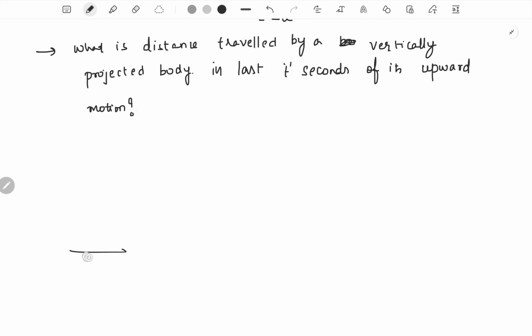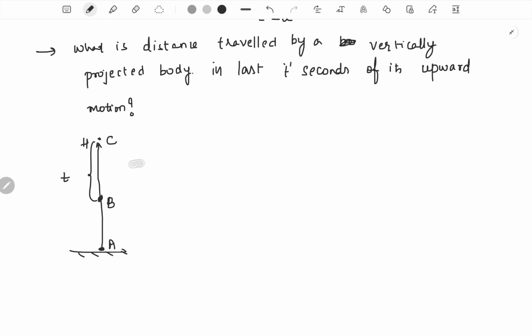Imagine this was the ground, for example, and then we projected it vertically upwards. So this is the highest point. Let's say the point of projection is A, and C is the highest point. In the last t seconds, it goes from B to C. Then what is the distance between those two points B and C?